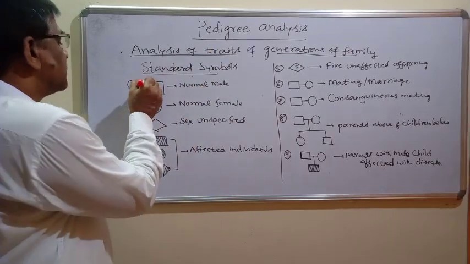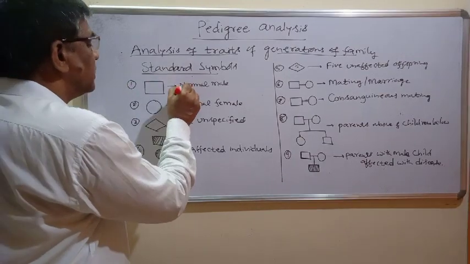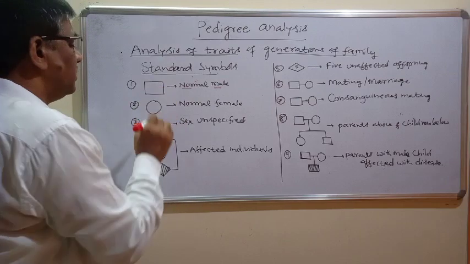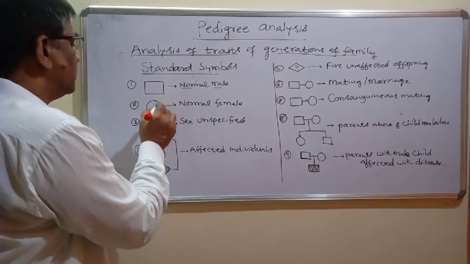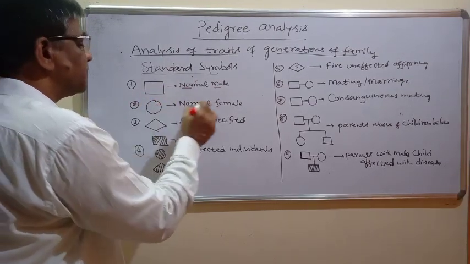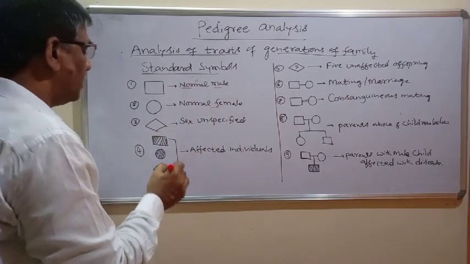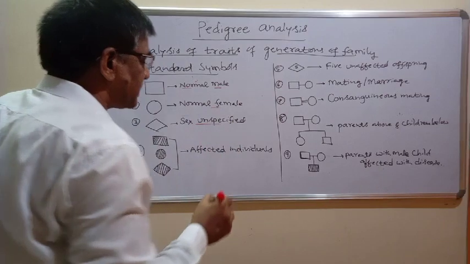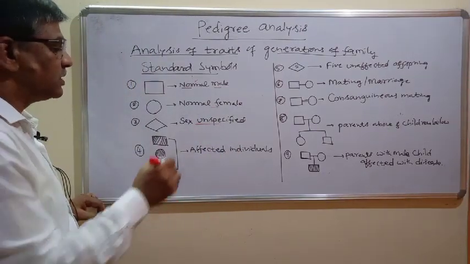Now this symbol, when it is used, it is a male, just male. I have written here normal male to understand better. Similarly, if a circle is used, this is a normal female, and if this symbol is used, we don't know the sex of an individual, or sex unspecified.